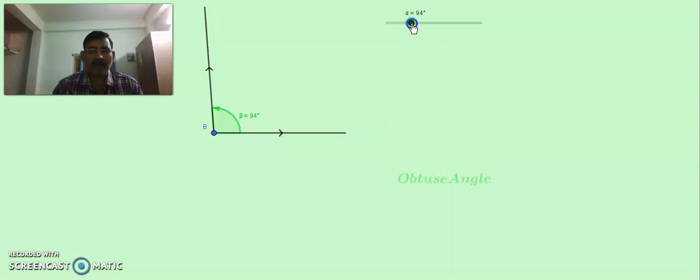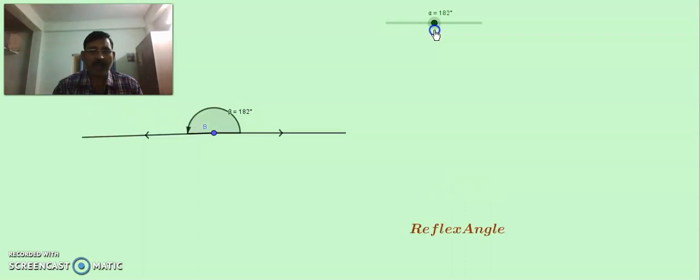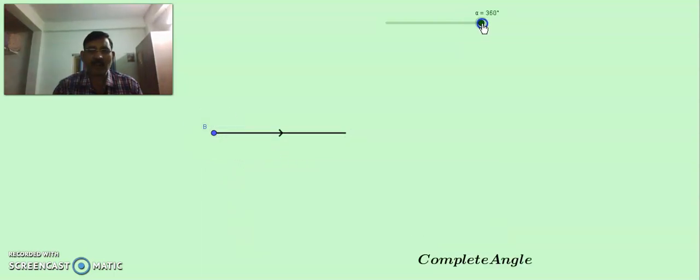Further, when it moves ahead, when it is more than 90 and less than 180 degrees, then it is called an obtuse angle. In particular, when the angle is exactly 180 degrees, now you can see it is a straight angle. If the angle is more than 180 degrees and less than 360 degrees, it is called a reflex angle. And when the angle is exactly 360 degrees, then it is called a complete angle. This is the way in which we can talk about different types of angles.